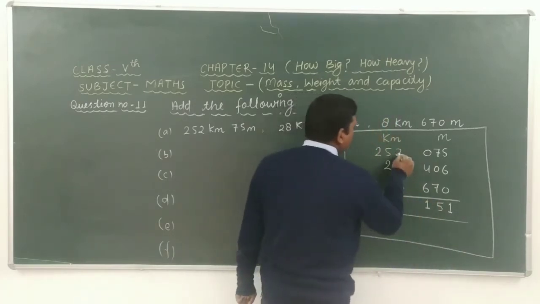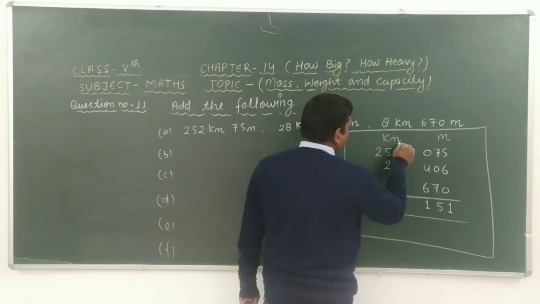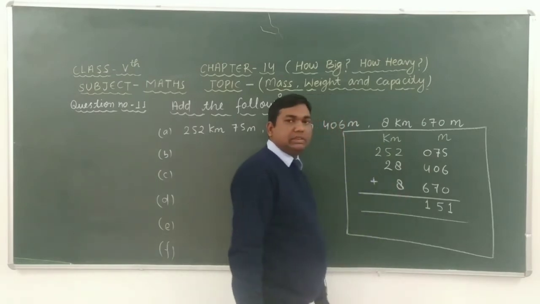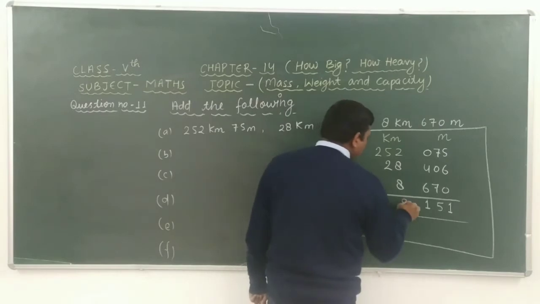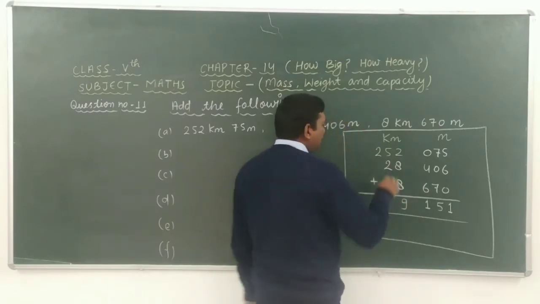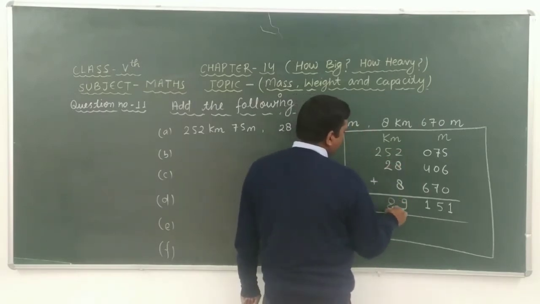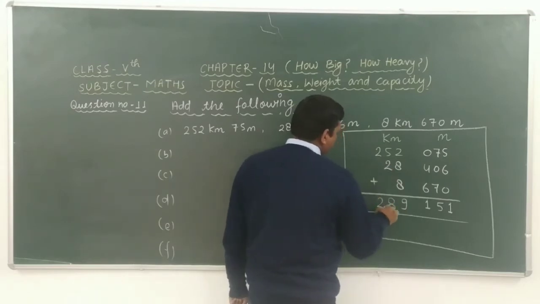Okay students? Carry 1. 2 plus 8 is 10. 10 plus 8 is 18. 18 plus 1 is 19 of 9. Carry 1. 5 plus 2 is 7. 7 plus 1 is 8. And here we get 2.